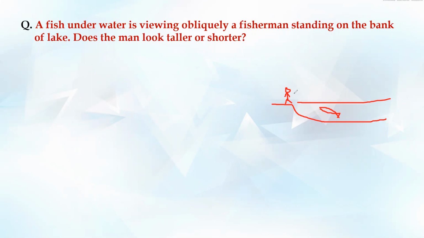Obliquely means at an angle, not perpendicular. This is perpendicular. This is oblique. So he is looking at him obliquely. Now, we know this is a denser medium and this is a rarer medium, right? So if this is a normal, what will happen to this? Will the man look taller or shorter? Denser to rarer, it's going to go away from the normal. First of all, will it come straight?